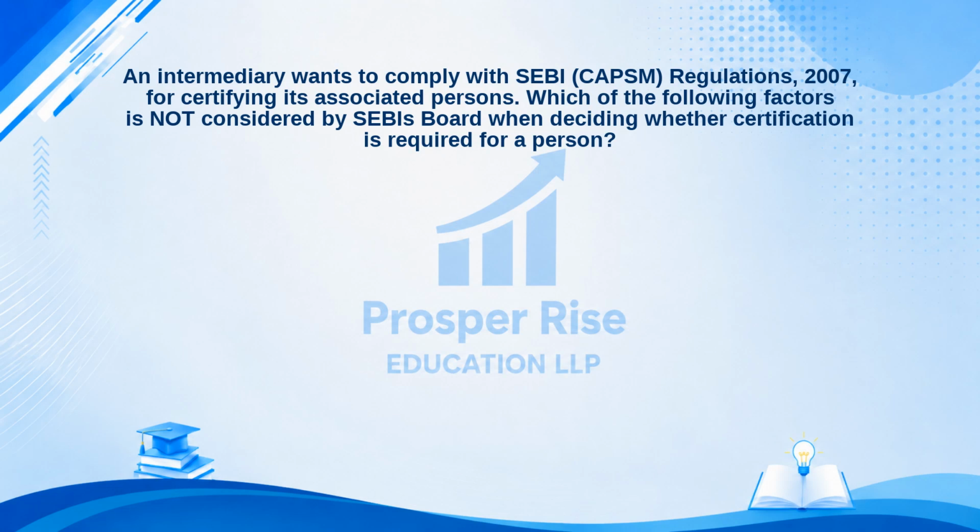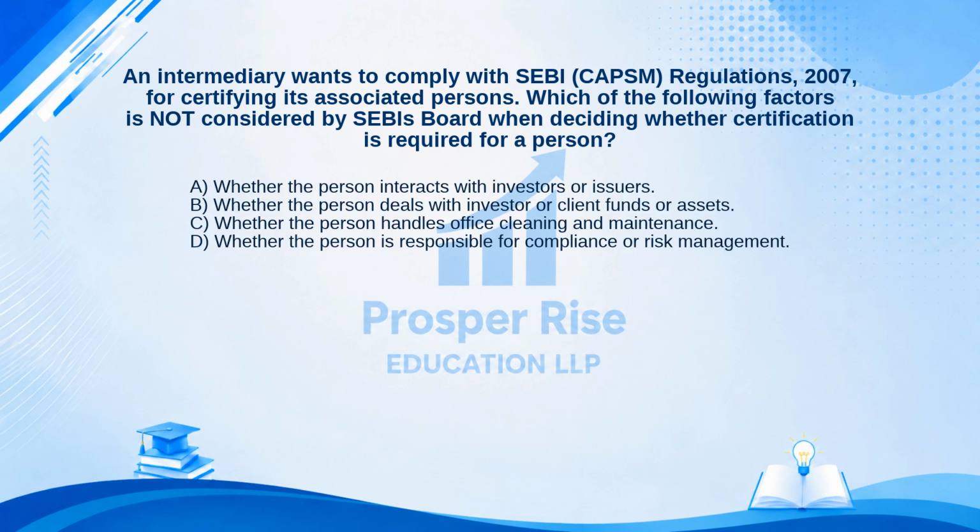An intermediary wants to comply with SEBI CAPS SM Regulations 2007 for certifying its associated persons. Which of the following factors is not considered by SEBI's board when deciding whether certification is required for a person? Here are your options. A. Whether the person interacts with investors or issuers. B. Whether the person deals with investor or client funds or assets. C. Whether the person handles office cleaning and maintenance. Or D. Whether the person is responsible for compliance or risk management.